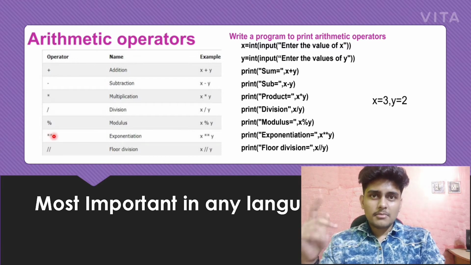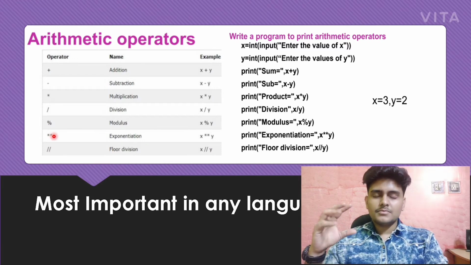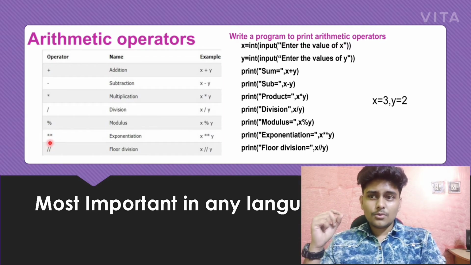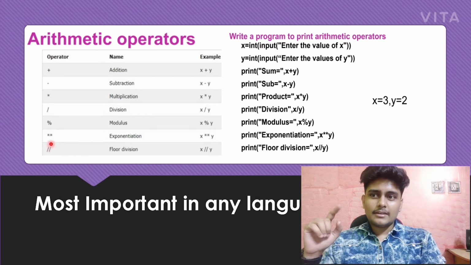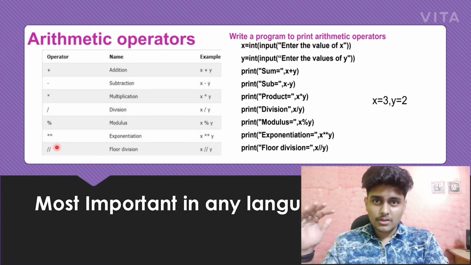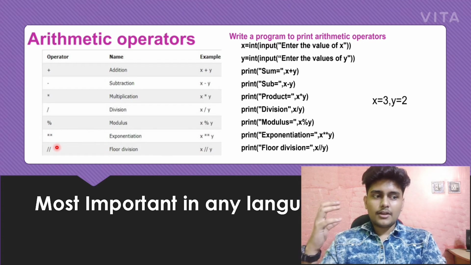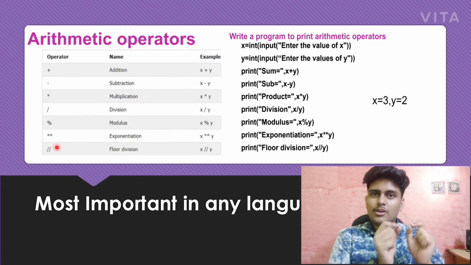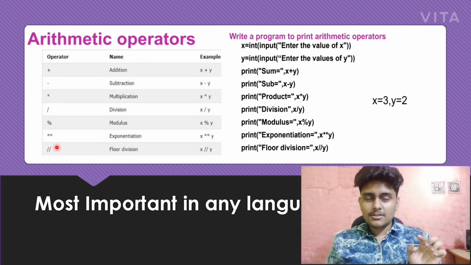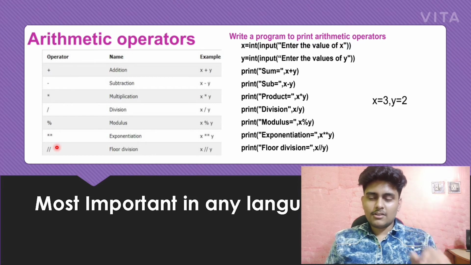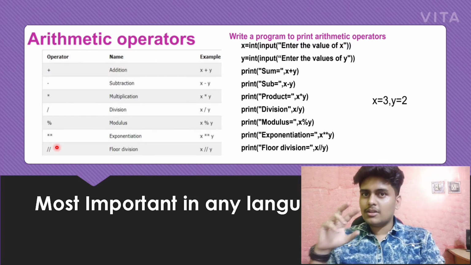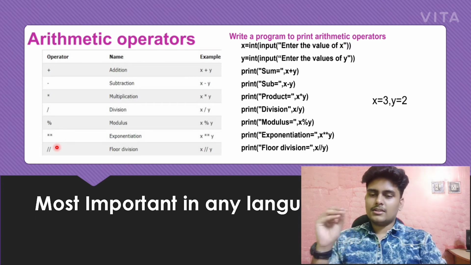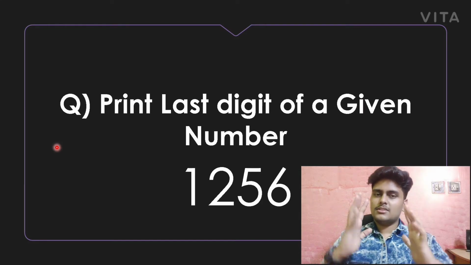Double star means power, not multiplication, exponential. That's double star. And double slash is not a square root, it finds the floor division. If you divide 10 by 3, the output should be 3.33, but if you use floor division, the double slash, it will print 3 as output. So 10 by 3 gives 3 only. That's the point. Going to the next slide.